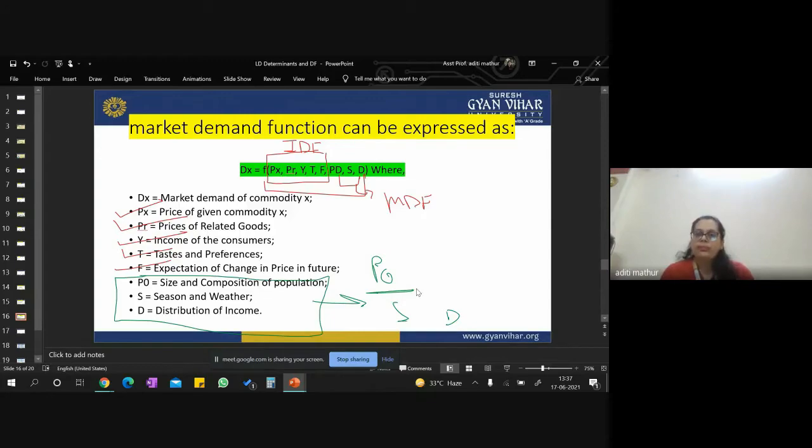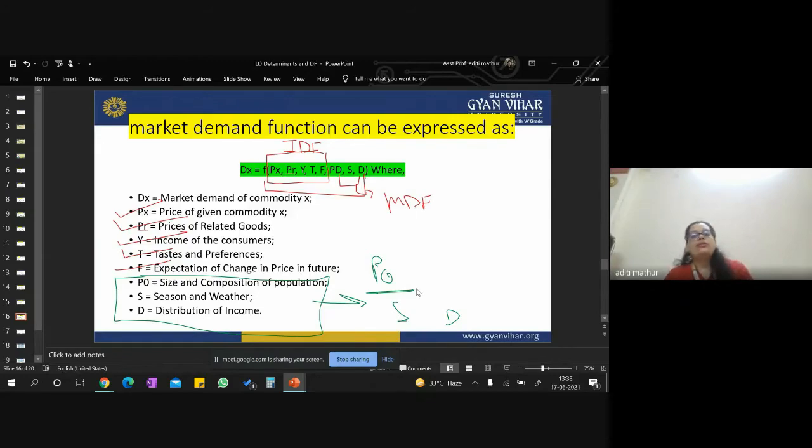What was that? A season based product, right? So when it is in season, it is more in cost, and when the season goes and the time comes near that the product is going to vanish from the market for that particular year, at that time the prices reduce. So it also is a very important factor, season and weather.